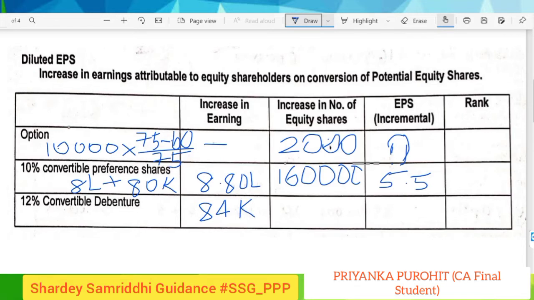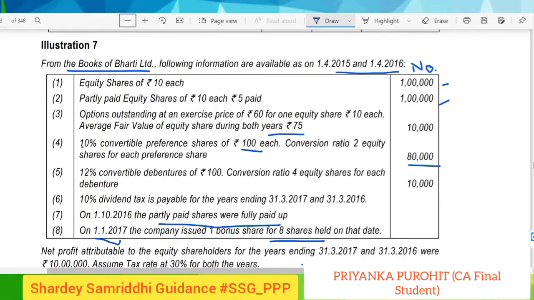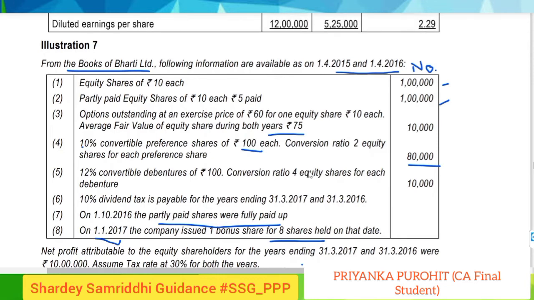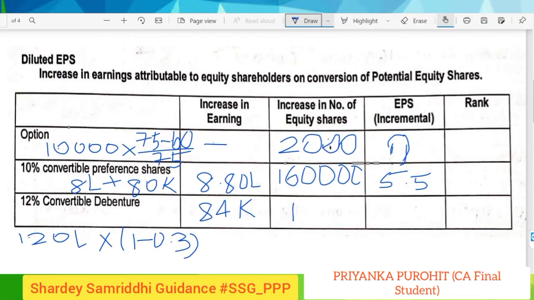How have we calculated this? The interest was 1.20 lakhs. From this we have minused the tax shield, because it will not be a saving for us anymore. So by this we have calculated the 84,000, and also the number of shares would be 4 equity shares for each. So there are 10,000 debentures already. So the number of shares would be 40,000, 10,000 into 4. So now the incremental EPS due to convertible debentures would be 2.1.